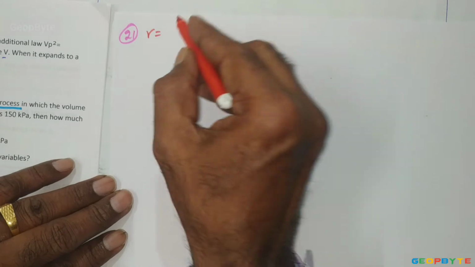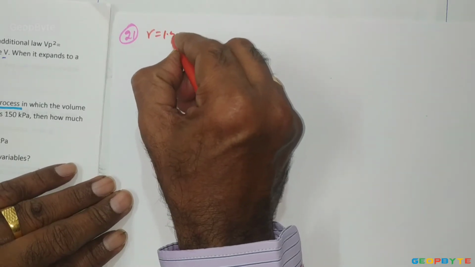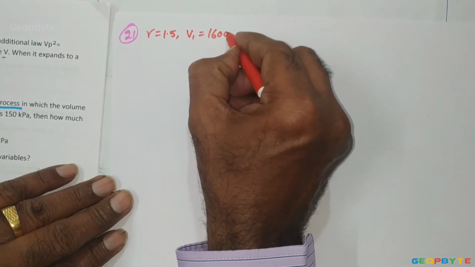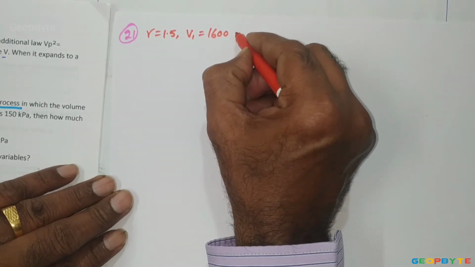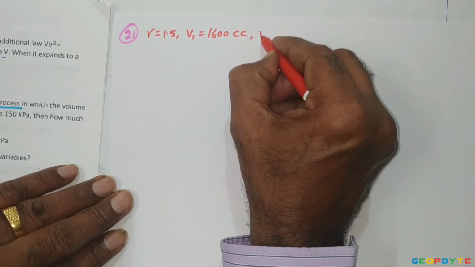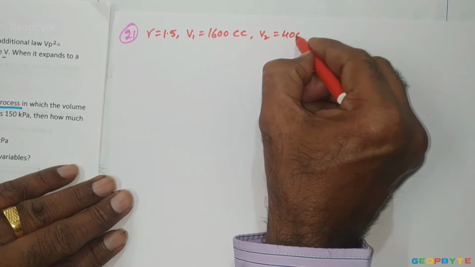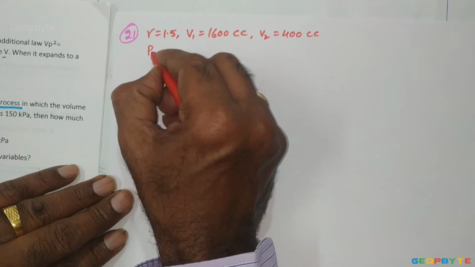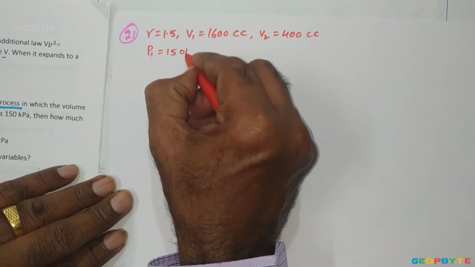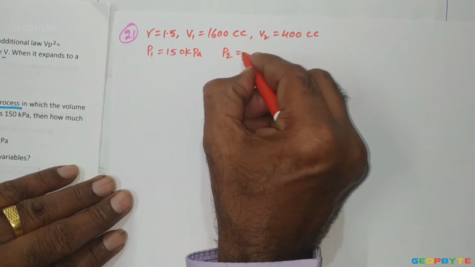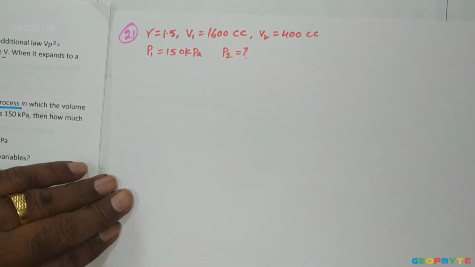Gamma for the process given is 1.5. Initial volume V1 is 1600 cubic centimeters. Final volume V2 equal to 400 cubic centimeters. Initial pressure P1 equal to 150 kilopascal, and the final pressure you are asked to find. What is the final pressure?